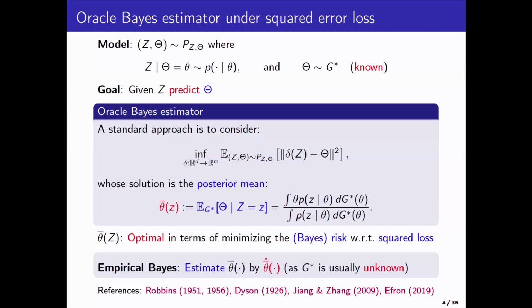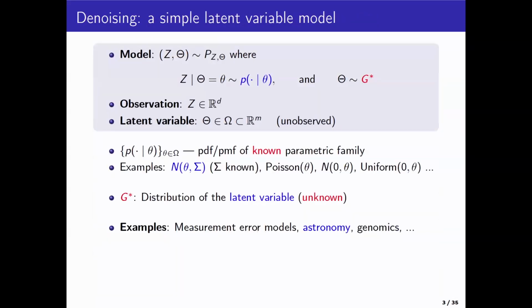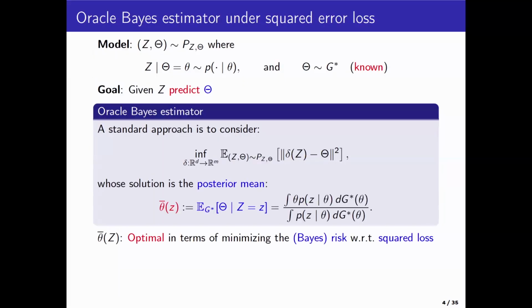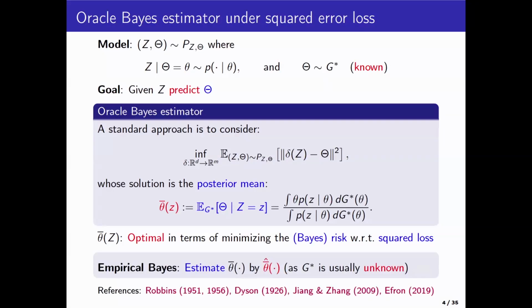Sorry, I remember in the previous slide, you said that G star is simulated data with unknown distribution. But over here, no, G star is typically unknown in applications, right? That's in some sense the distribution of your latent variables. But of course, if you assume G star to be known, then that's the ideal thing you should try to use. And quite often, the idea of empirical Bayes is that, of course, G star is unknown. Can I find a method that can approximate theta bar? Because theta bar is the best thing to do, to estimate or to denoise. Clear? Okay.